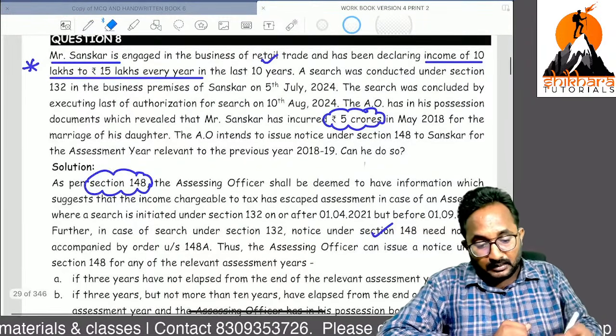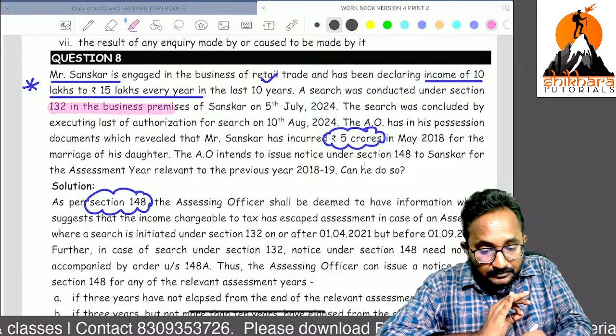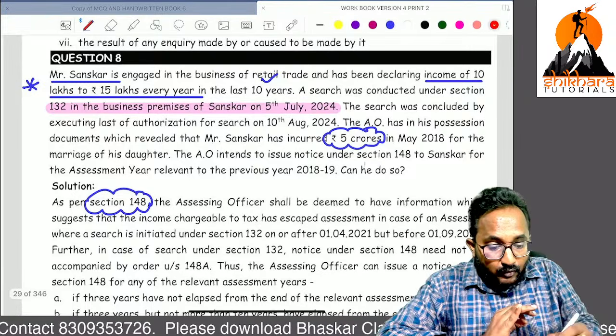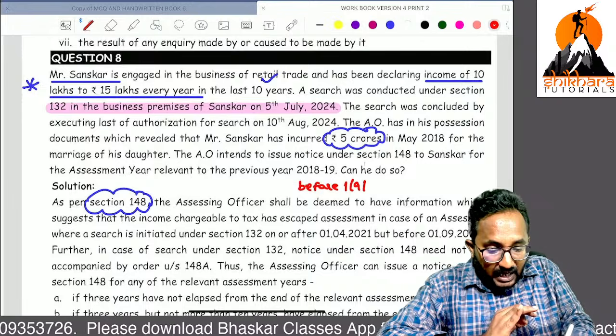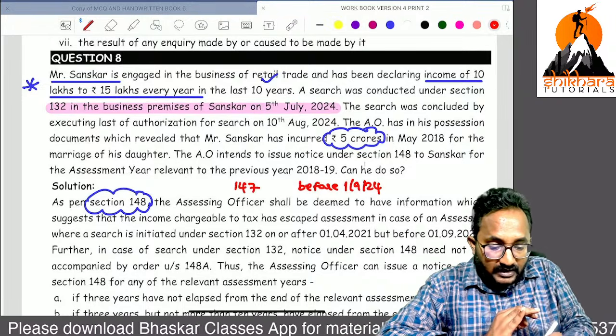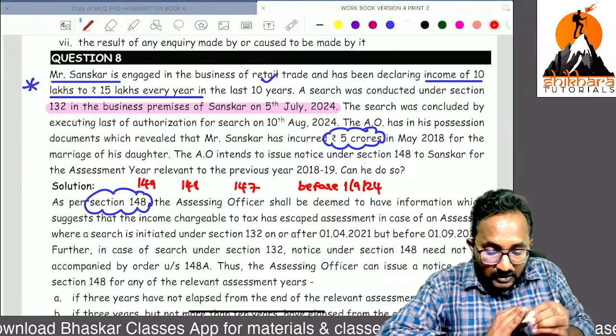No. Remember, what has happened here? Can you tell me the date it happened? Before or after? Before 1/9/2024. Which assessment? 147 assessment. Which notice? 148 notice. With the time limit of 149.